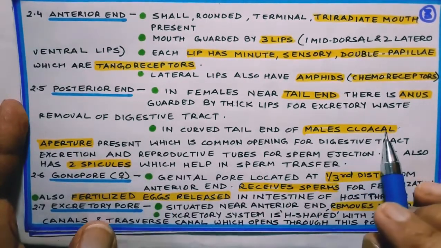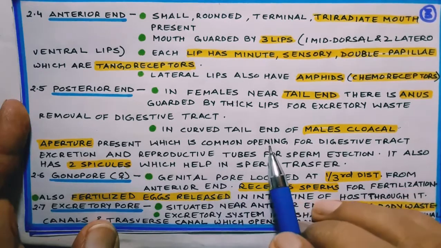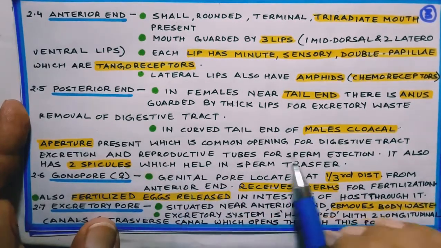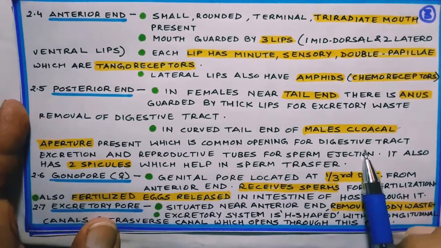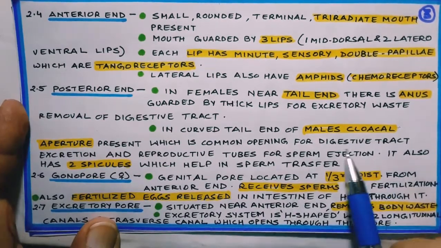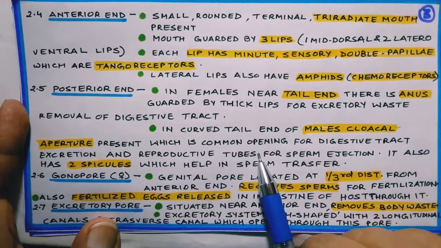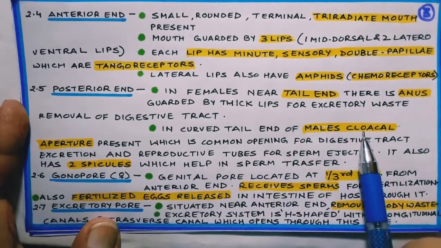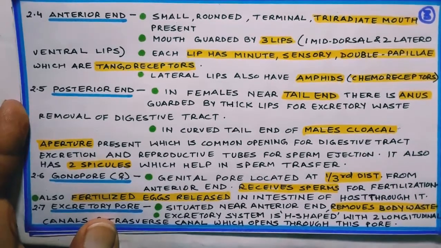The male cloacal aperture is common opening for digestive tract and reproductive tubes for ejection of sperms. That is, they have anus and male pore together combined in one cloacal aperture.